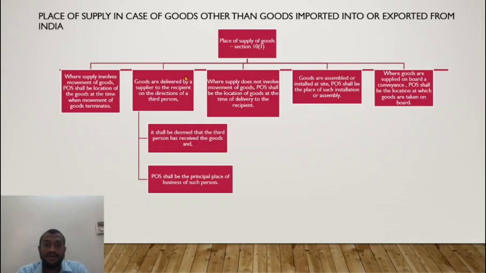What matters is where the goods have boarded the train. Alright. The final thing left for us is goods delivered by the supplier to the recipient on the directions of a third person. So what does this mean? This is a bill to ship to model. In this case, the place of supply shall be deemed that the third person has received the goods, and the place of supply shall be the principal place of business.